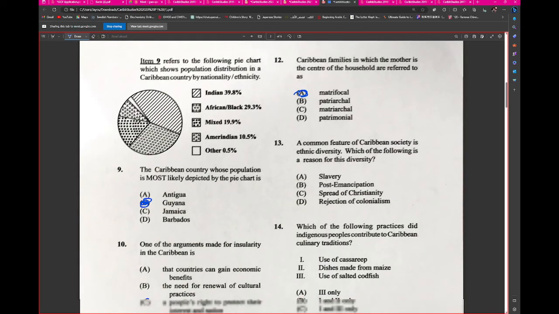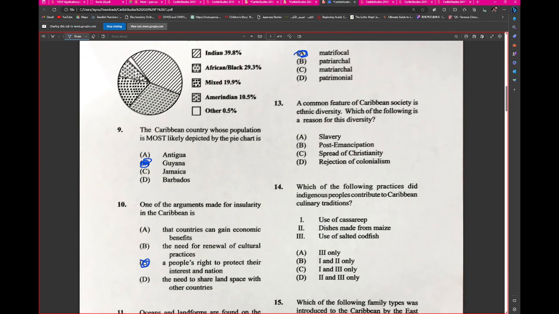Alright, so we have that there. A common feature of Caribbean society is ethnic diversity. Which of the following is a reason for this diversity? Slavery. Sir, A. I'd go with A for this one. But what about post-emancipation? Slavery is an answer. Wait, what? So like indentureship and stuff like that.